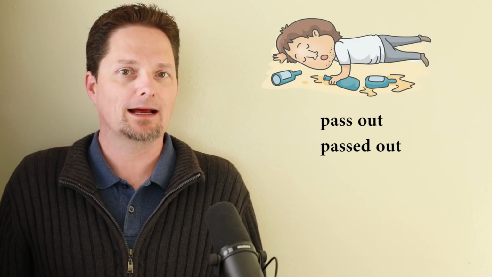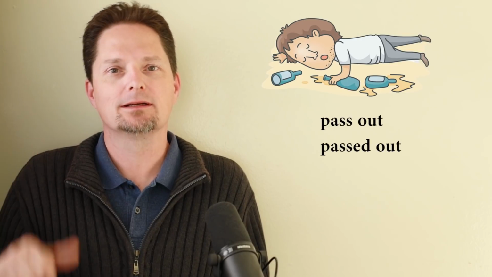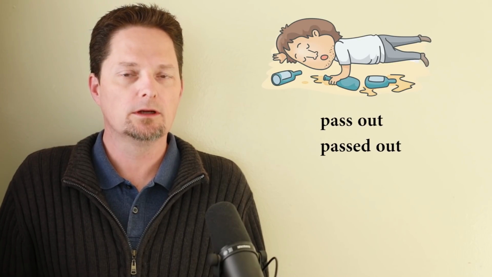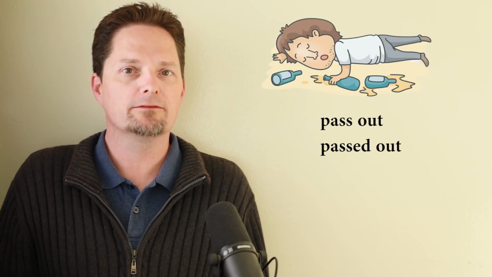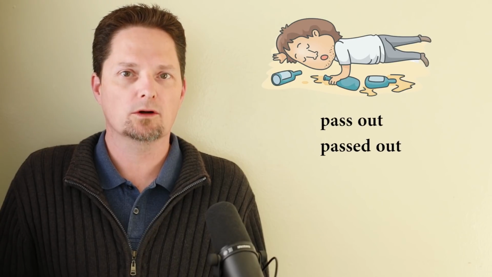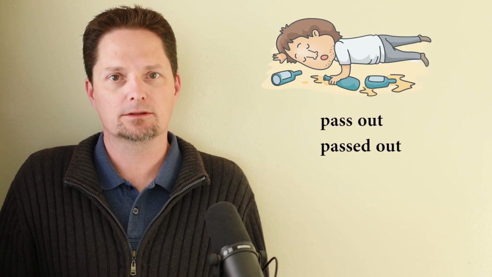Today we're going to talk about the difference between faint and pass out. Let's get started. First, let's talk about pass out. Pass out is the verb in present. In the past, passed out. He passed out. Passed out is a phrasal verb, so we need to stress both the verb pass and the preposition out. Stress both words. Pass out. Not pass out, but pass out.